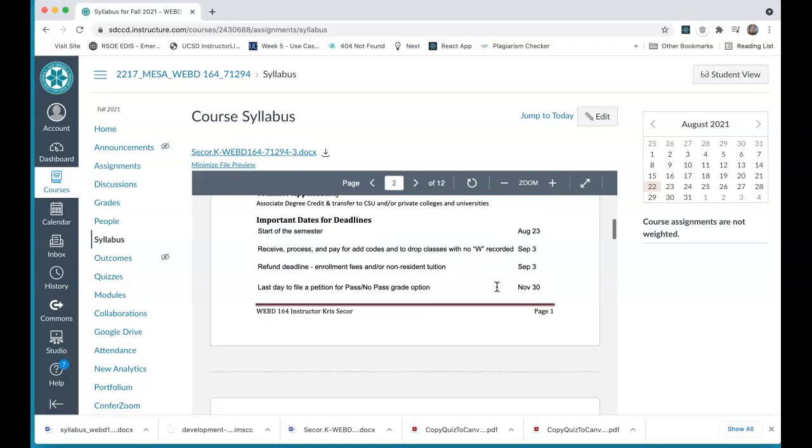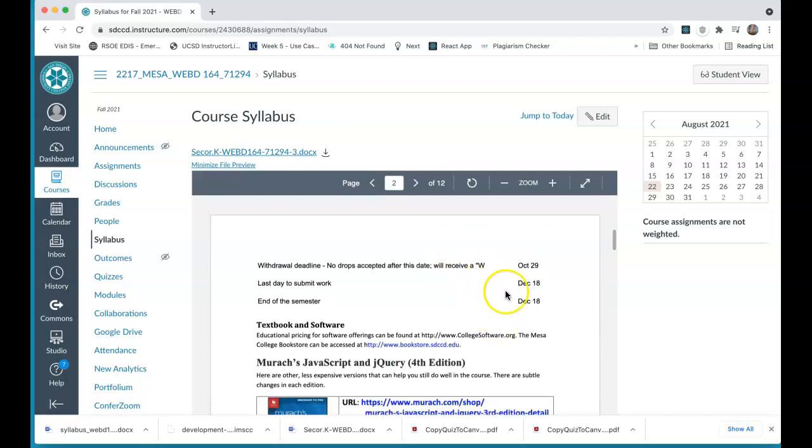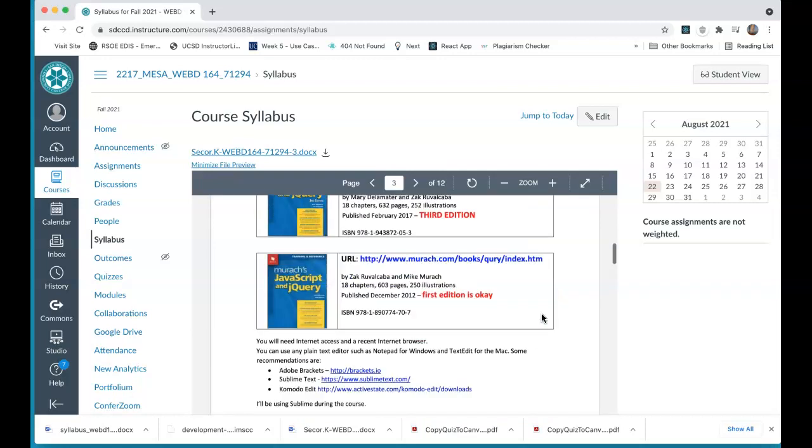Anyway, if we go through here, the important dates are on here. We start the 23rd. Your drop dates and deadlines are all here. The last day to submit work is December 18th, and the end of the semester is December 18th as well. Now, one thing about, well, here's the text.